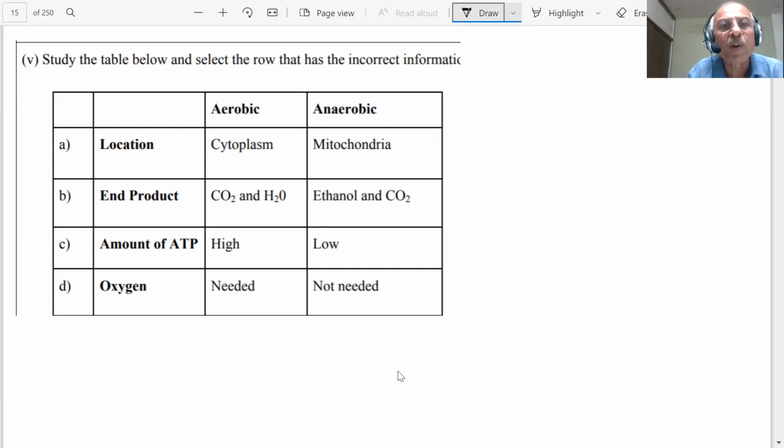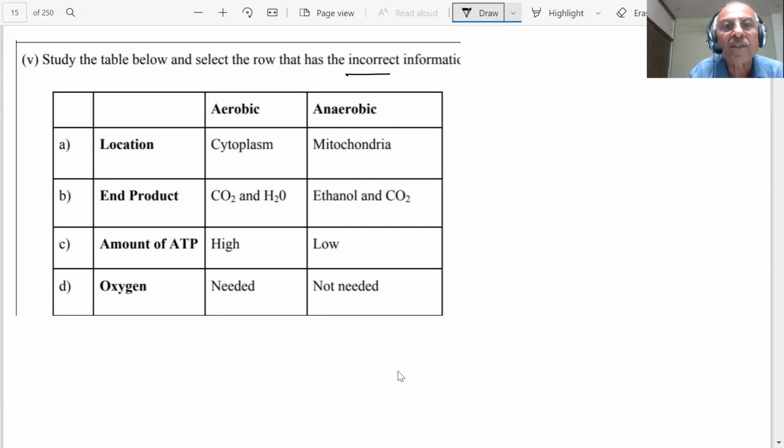Next, study the table below and select the row that has incorrect information. Incorrect information. Now, make sure that he is saying incorrect, not the correct information, student. Study the table. First one, location: cytoplasm, mitochondria. End product: in aerobic carbon dioxide and water, and in anaerobic ethanol and carbon dioxide. Amount of ATP is high, low. That is also correct. Then what is the incorrect statement? In aerobic, oxygen is needed.